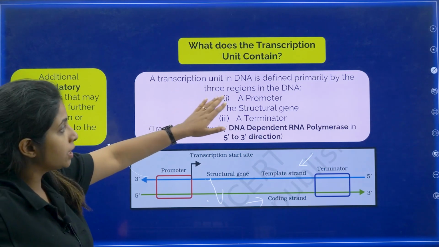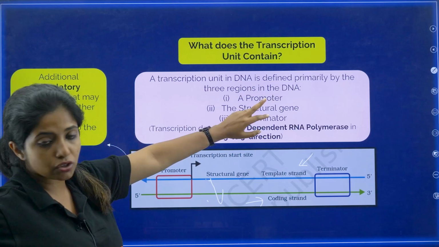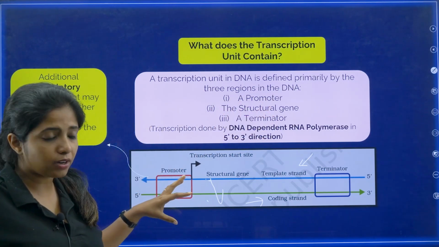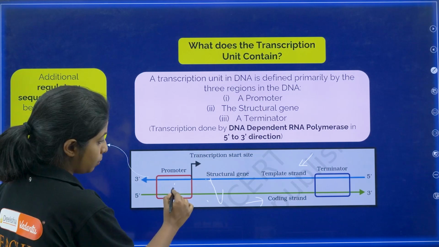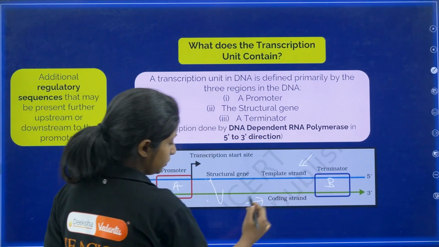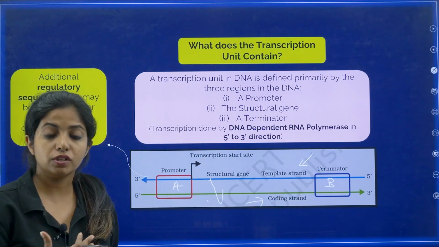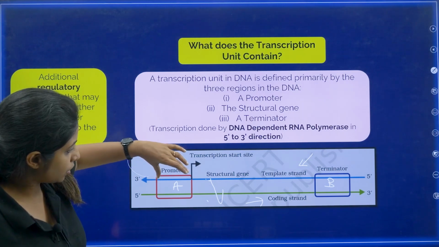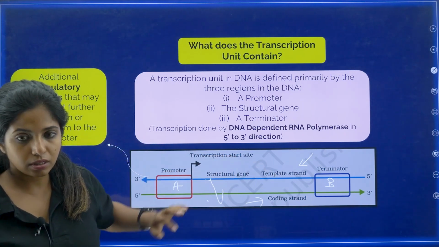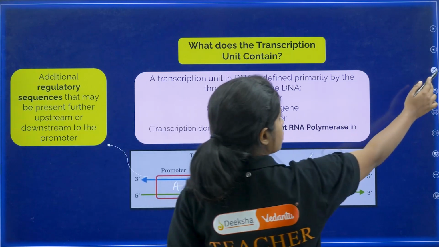So a transcription unit in a DNA is defined primarily by the three regions of the DNA. If you are asked to make the transcription unit, or if you are asked which part, suppose this is A, suppose this is B, which is promoter, which is terminator, you should be knowing it. I'll tell you how. So this is promoter, terminator, and this structural gene.